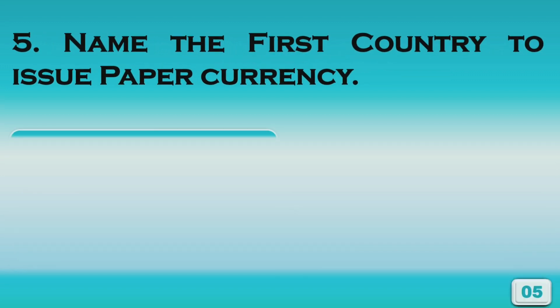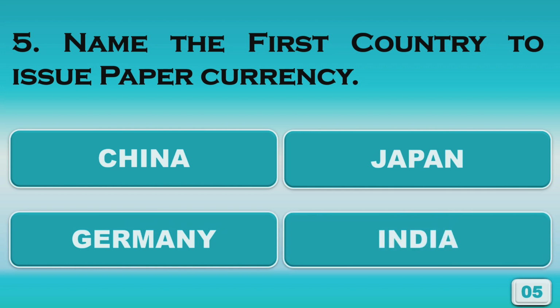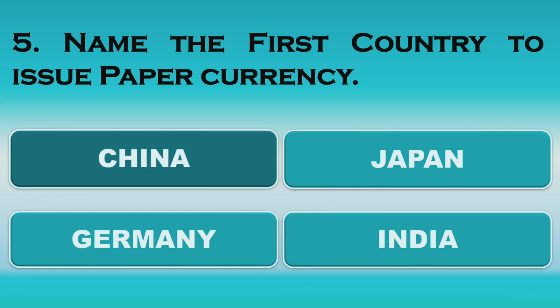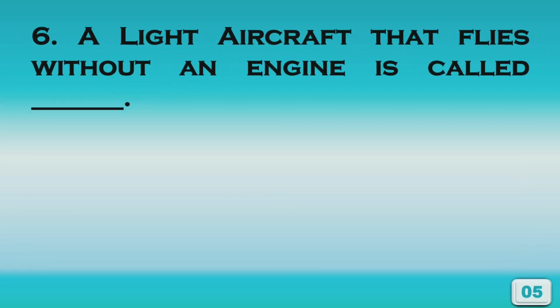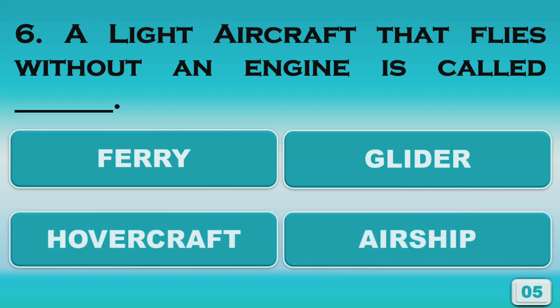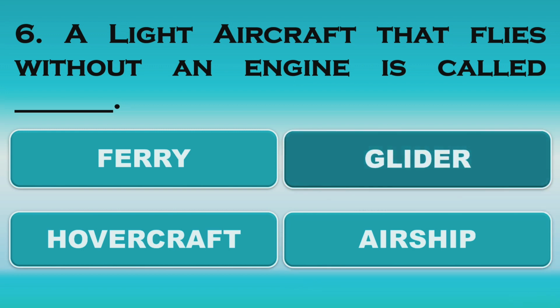Name the first country to issue paper currency. China is the first country to issue paper currency. A light aircraft that flies without an engine is called... glider.